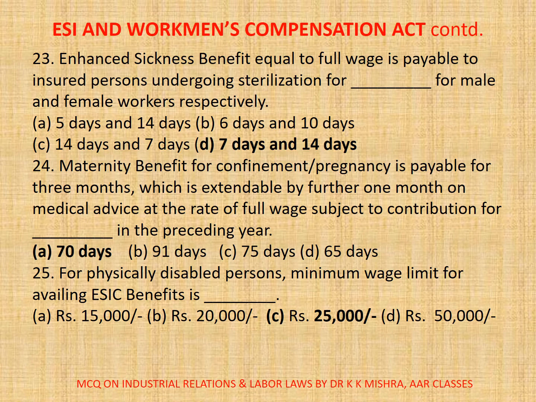Now question number 25. For physically disabled persons, minimum wage limit for availing ESIC benefits is dash. A. Rupees 15,000, B. Rupees 20,000, C. Rupees 25,000, D. Rupees 50,000. Correct option is C, Rupees 25,000.